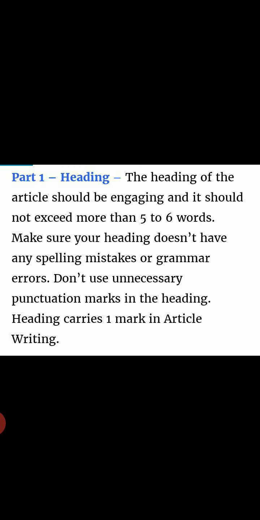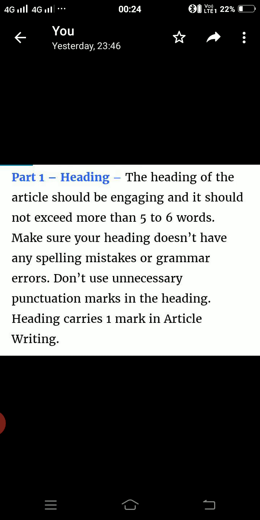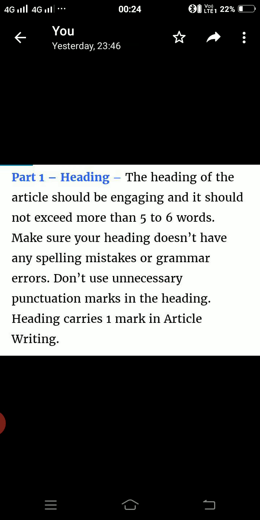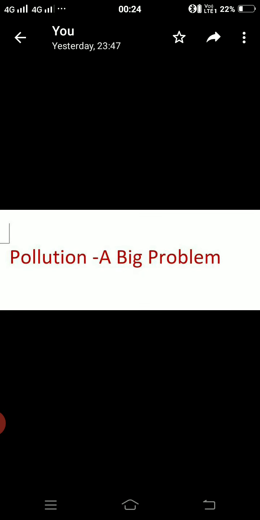And one more point, students: when we are writing the heading, every letter of the words which we use in the heading should be capital.